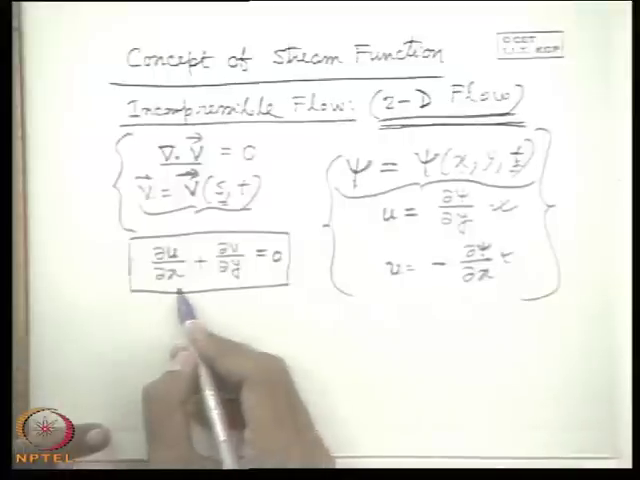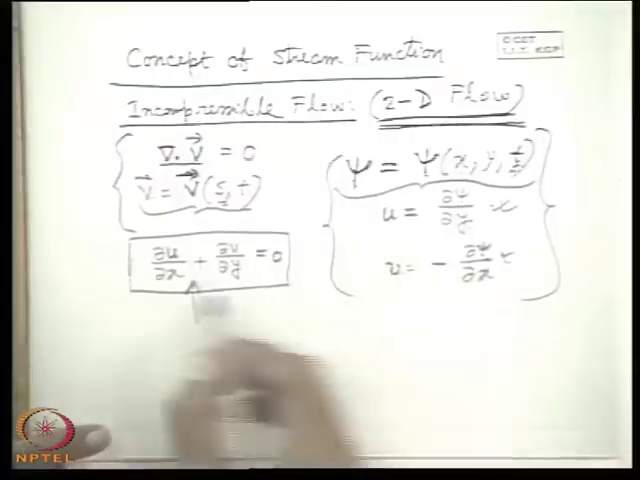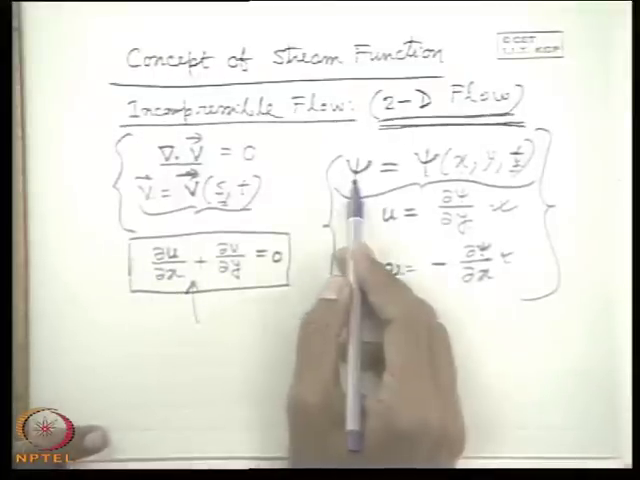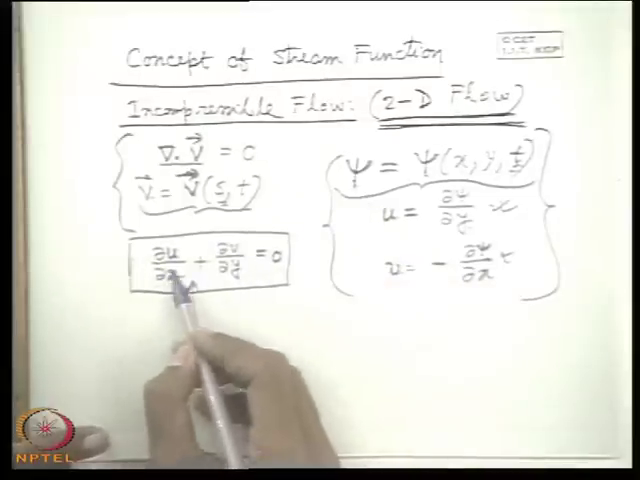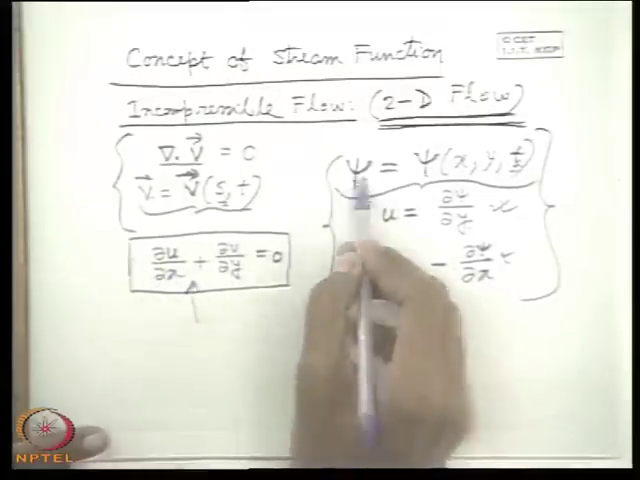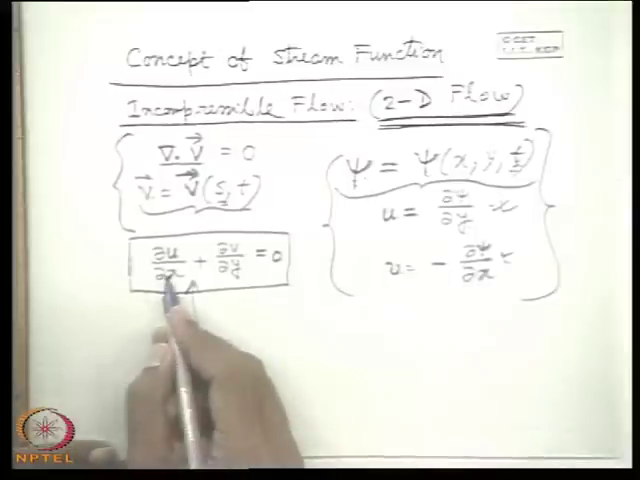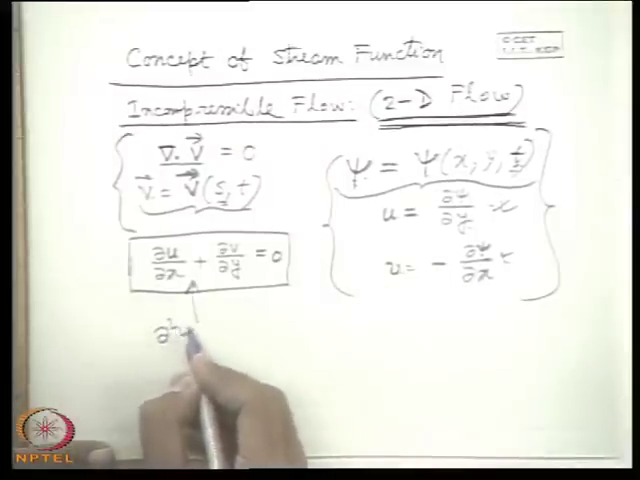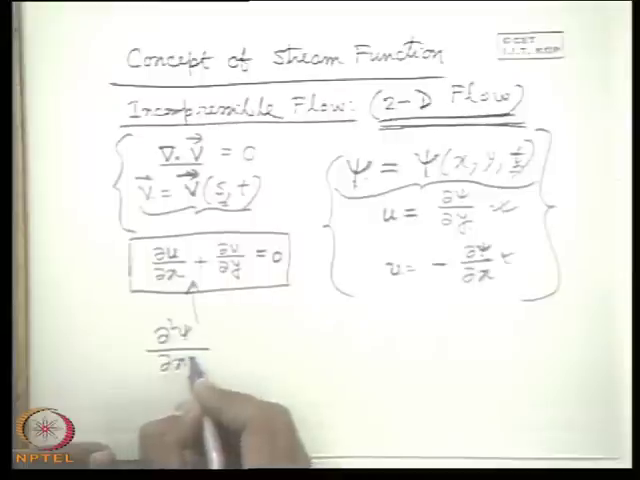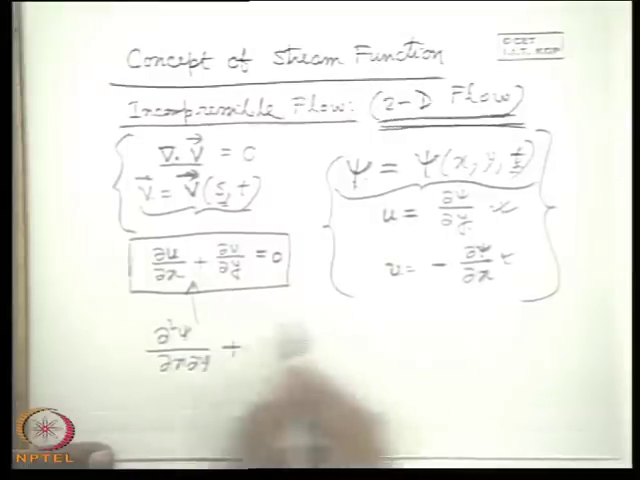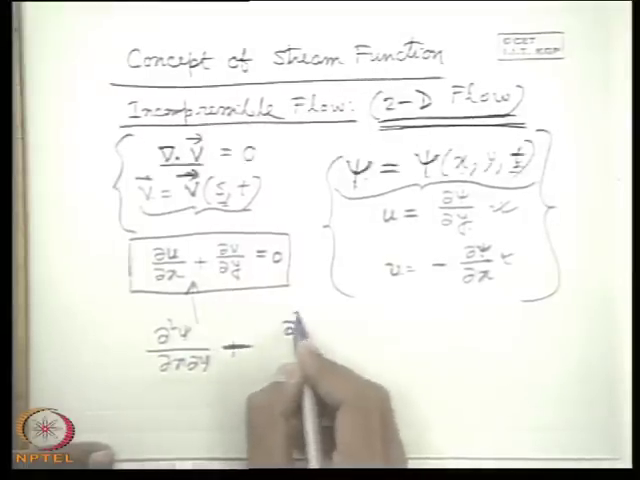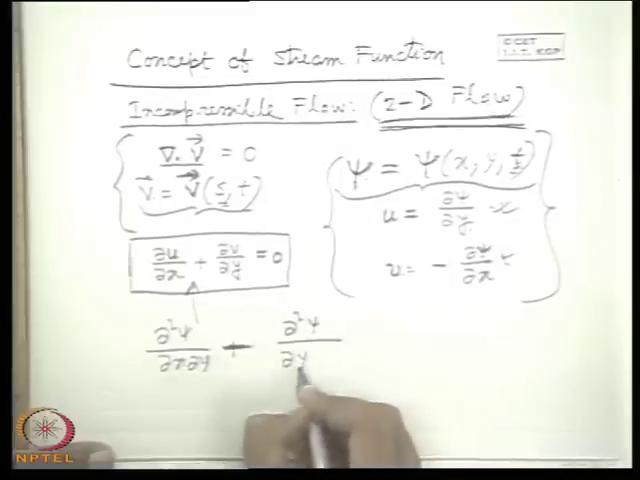If you define this way, then if we put this stream function in the continuity equation, that means if the continuity equation is now substituted in terms of this stream function, what will we get? First term, del square psi del x del y. What will we get in the next term? It is minus del square psi del y del x.